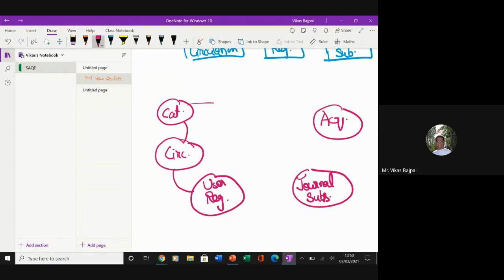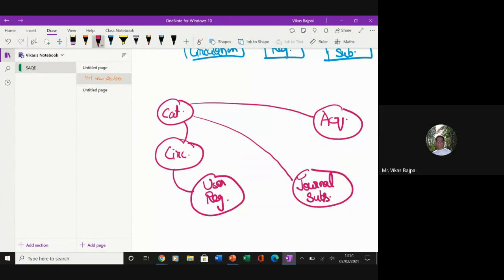Catalog module will also be in touch with acquisition module, because what all things the library has acquired, that has to be reflected, and that would be in the catalog module only. So from the acquisition also, this catalog module will be interacting. Then I have the journal subscription module. So here what we have is like all the journals which are subscribed by the library, that will also be displayed using the catalog, right?